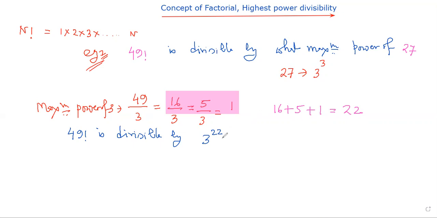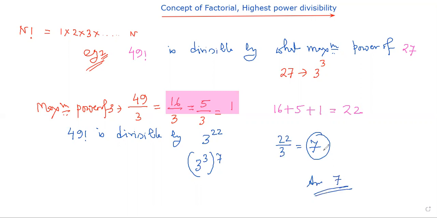So I need to find 3 cube. What do we need to do? 22 I need to divide by 3, and I know it is 7. So I can say it is divisible by 3 cube whole to the power 7, because 21 is available. So it is divisible by which maximum power of 27? The answer is 7.